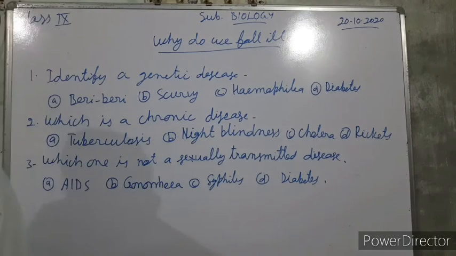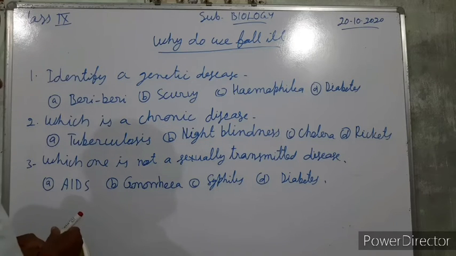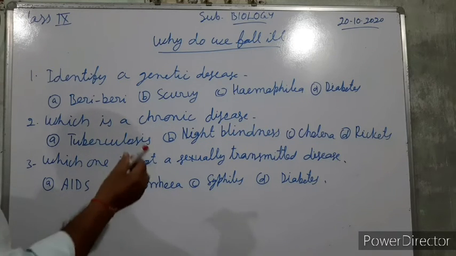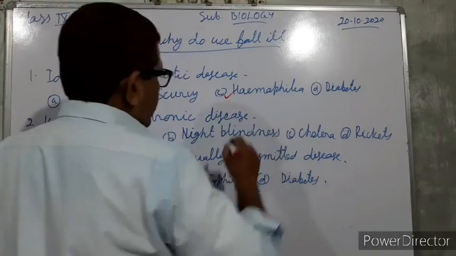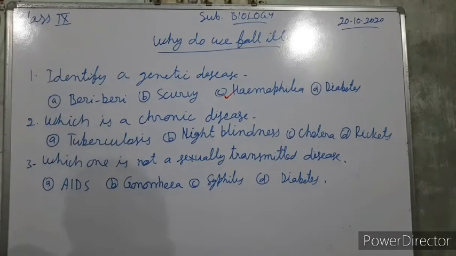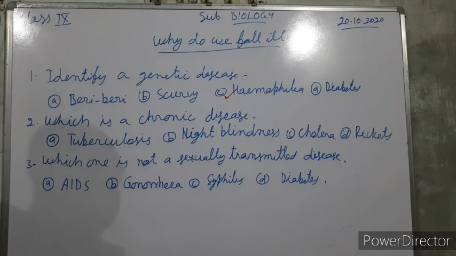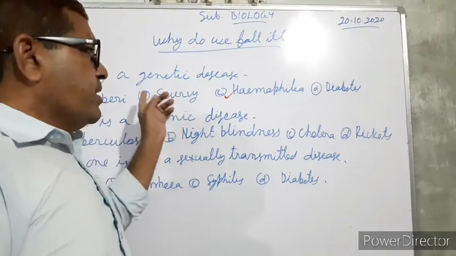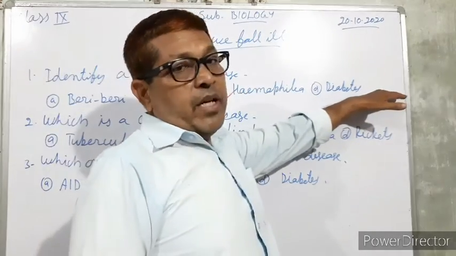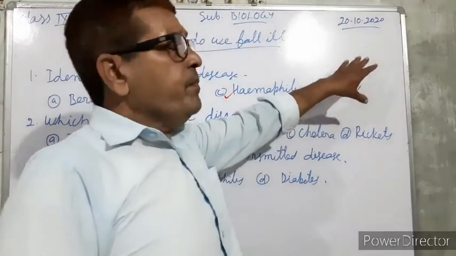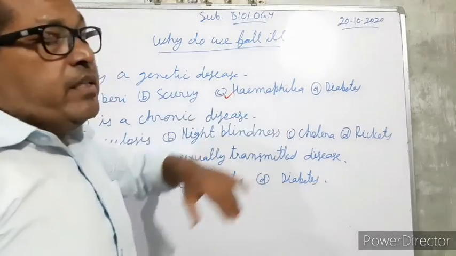So three questions are written here. We can find the answers. First, identify the genetic disease. Here hemophilia is the genetic disease. C is the correct answer. The others are caused due to the deficiency of vitamin B complex, scarcity of vitamin C, and scarcity of iodine or insulin. So hemophilia is the genetic disease.